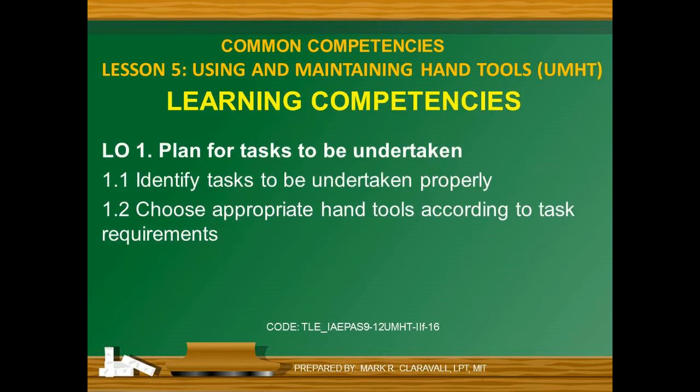Learning competencies. Learning outcome number 1. Plan for tasks to be undertaken. Learning outcome number 1.1: Identify tasks to be undertaken properly. Learning outcome number 1.2: Choose appropriate hand tools according to task requirements.